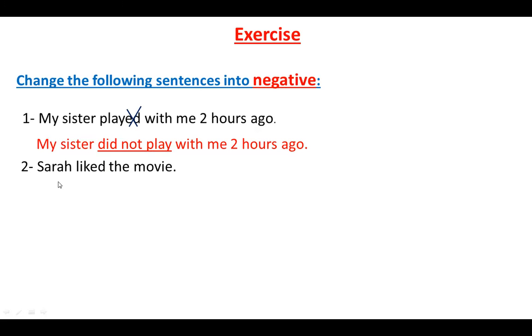Number 2: Sarah liked the movie. I want to make it negative. We said that we're going to put didn't before the verb liked. What about D? We're going to cross out ed or ied. Here we have: Sarah didn't like the movie.